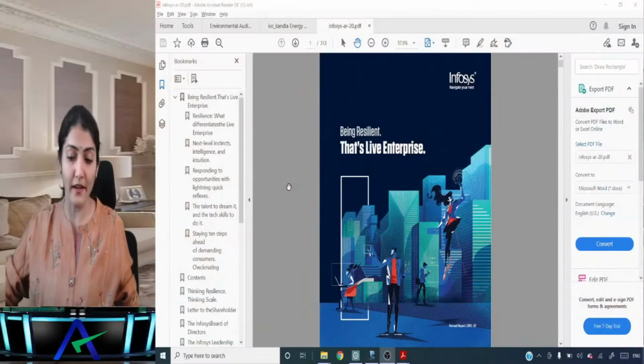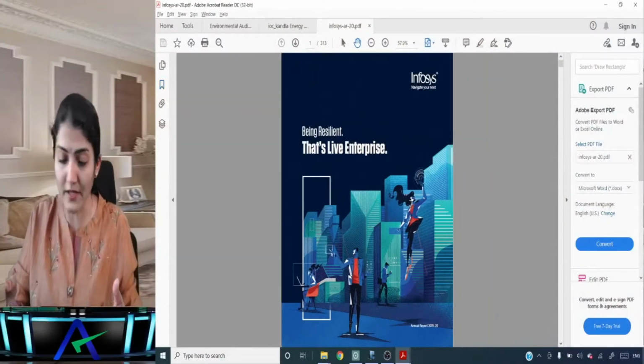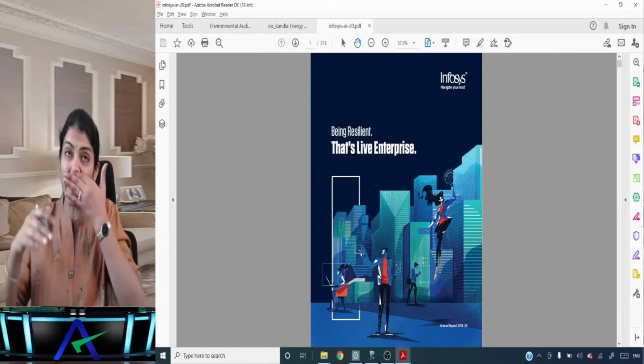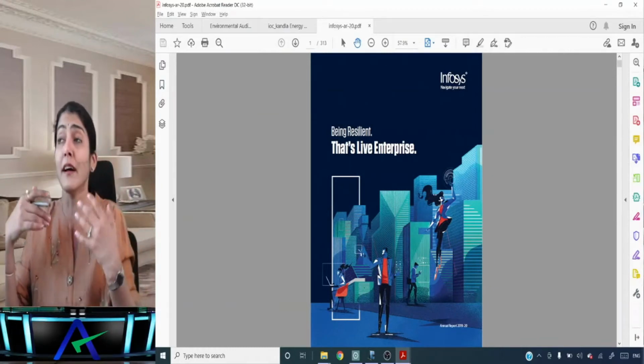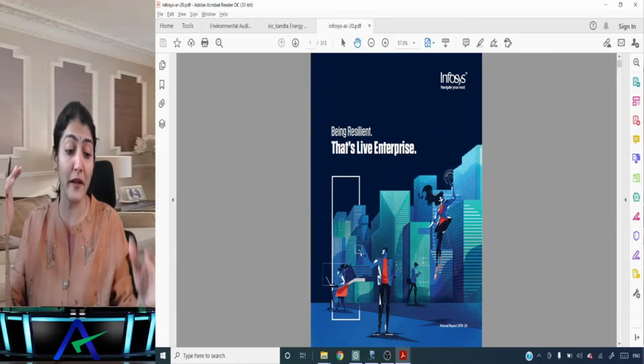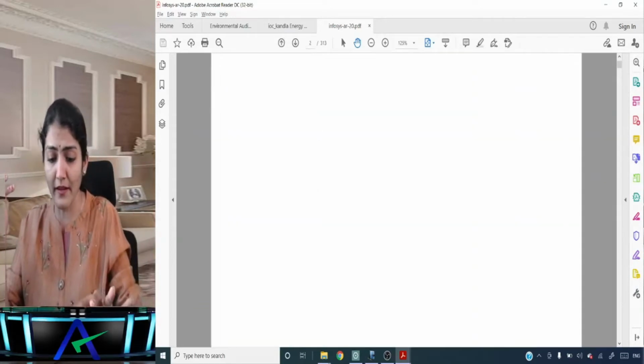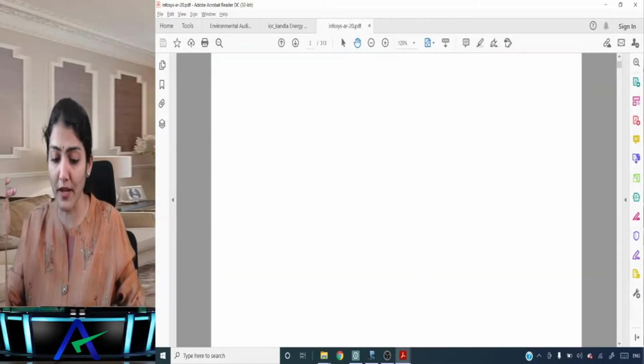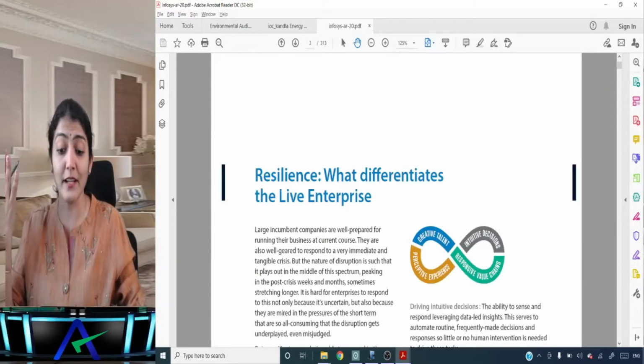Maybe we can just have a quick look at the annual report of a company also to add some more interesting content to our study. So maybe let's take the annual report of Infosys. I hope everybody is aware that there is a company which exists, Infosys, a software company. So this is their annual report. We talked about it. In this annual report, there will be board report, risk management report, auditor report, corporate governance report. Okay. Right, so this is the annual report of the company, Infosys, a 313-page report.